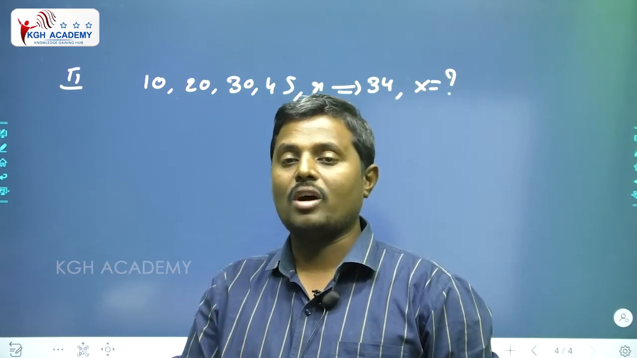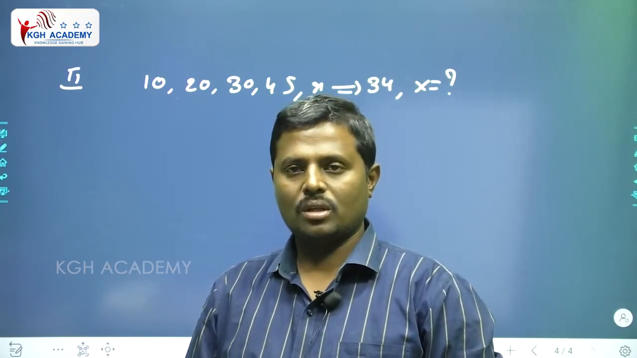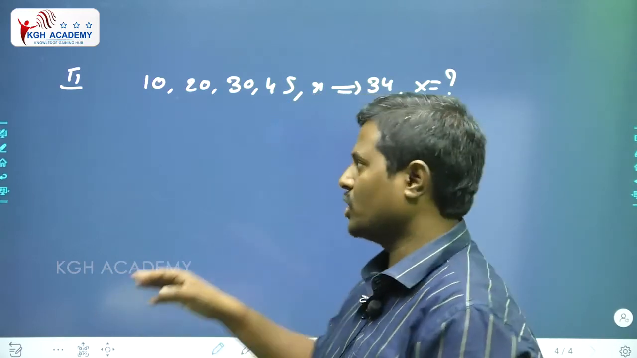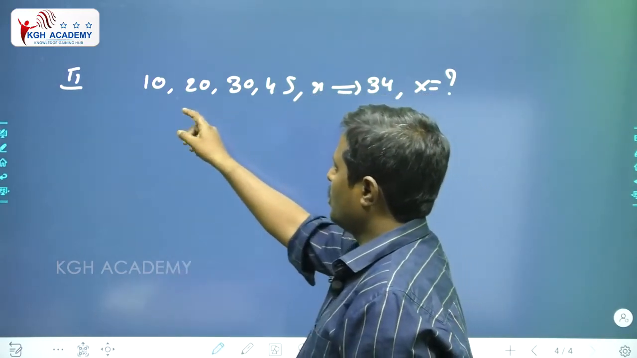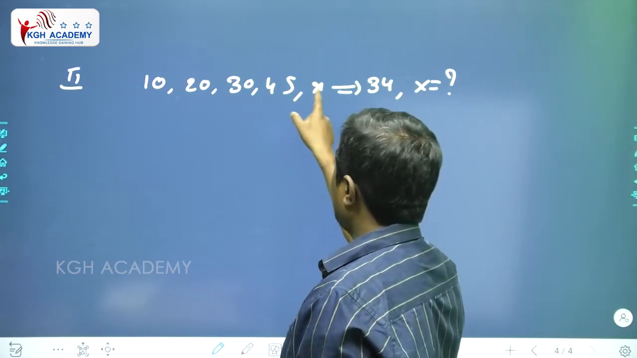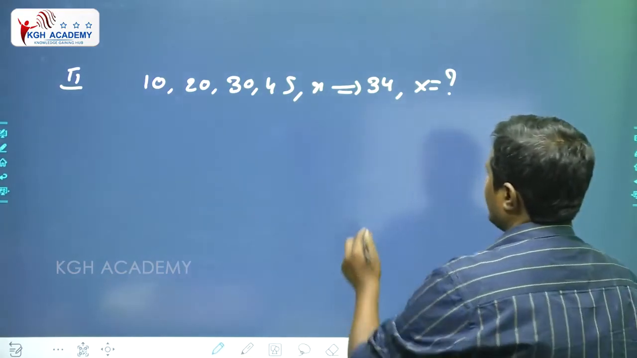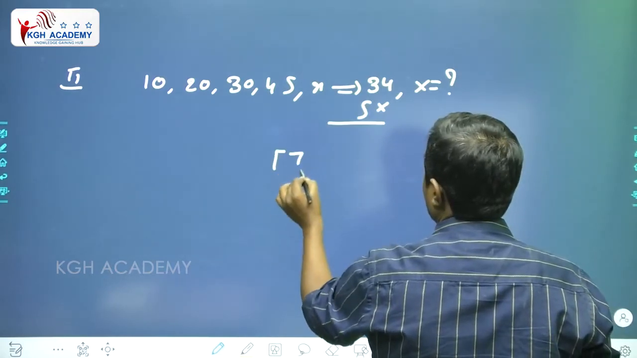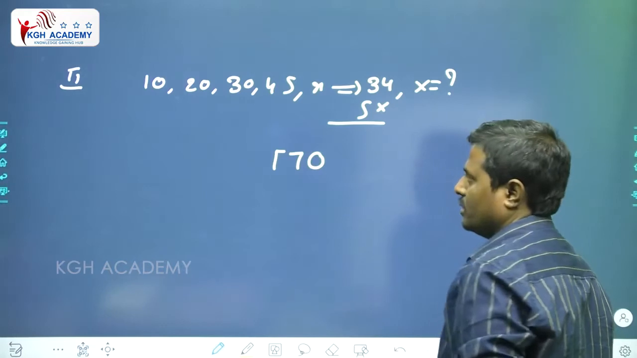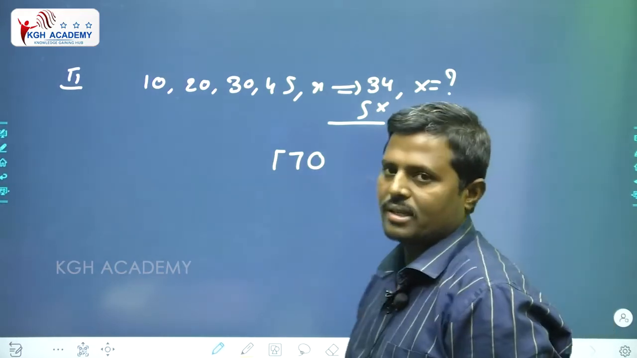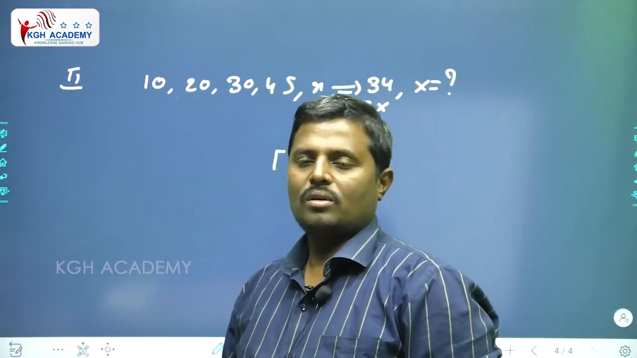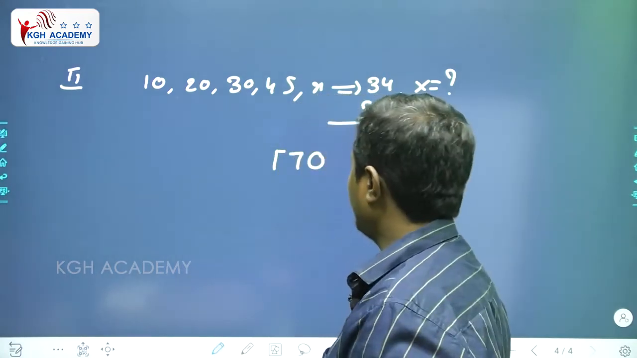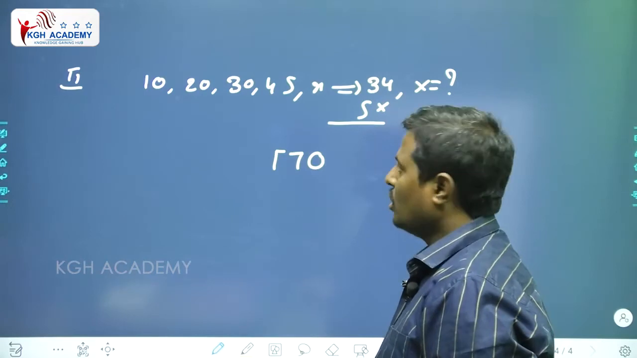34 is the average of how many numbers? I am asking. Just you need to count these numbers. 1, 2, 3, 4, 5. 5 numbers average 34 means 34 into 5, that value equals 170. 170 is nothing but the total. You tell me how many numbers are there? 5 numbers. So that's why 34 into 5 equals 170.